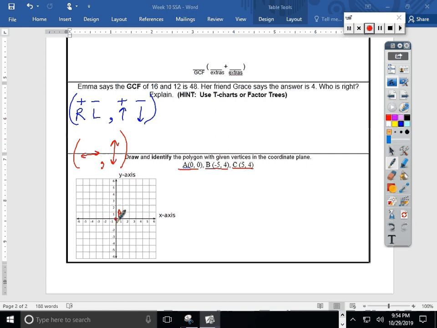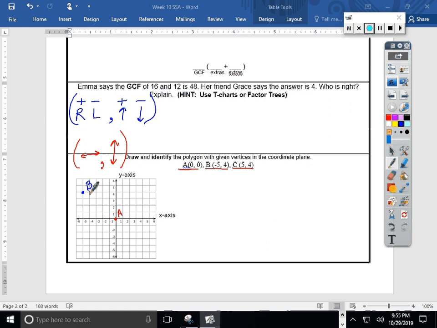Next, we're going to look for point B. It says move -5, then 4. So -5 is the first number. Will I move left or right for -5? Well, the negatives seem to be to the left. I'm going to move to the left. I'm just going to hold my spot there while I think about that +4. The second number says to move up or down. Well, are the positives up or down from here? They're up, aren't they? So I'm going to find the point where they intersect, and I'm going to call it point B.